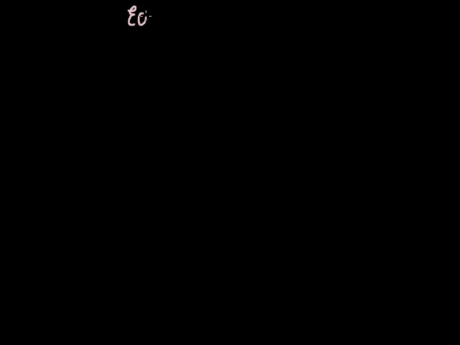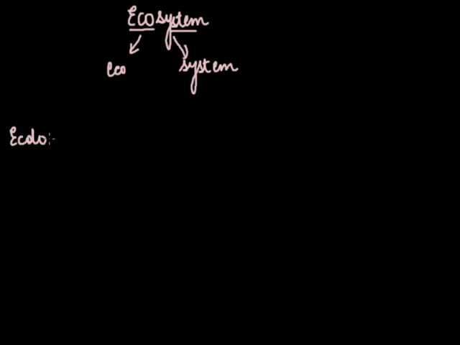Today we will study about the ecosystem. It involves two words, eco and system. Before starting ecosystem, we will first study what is ecology.